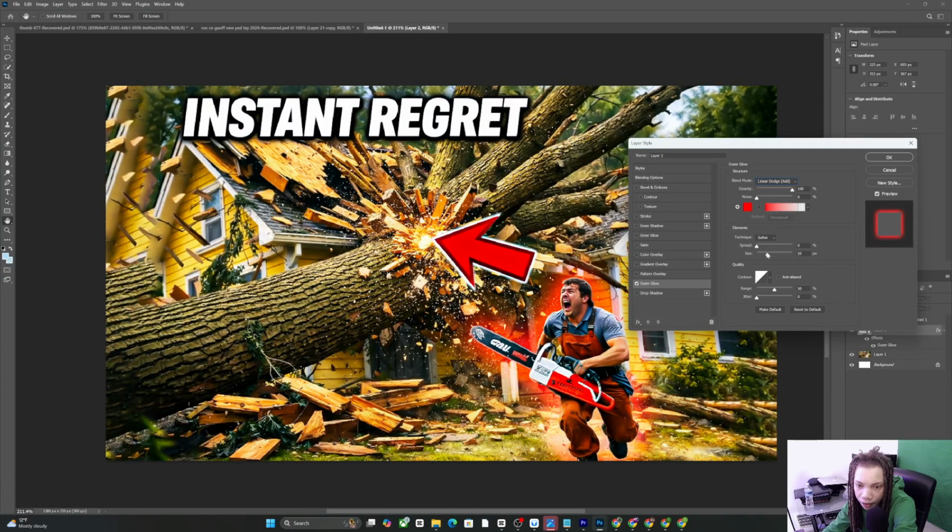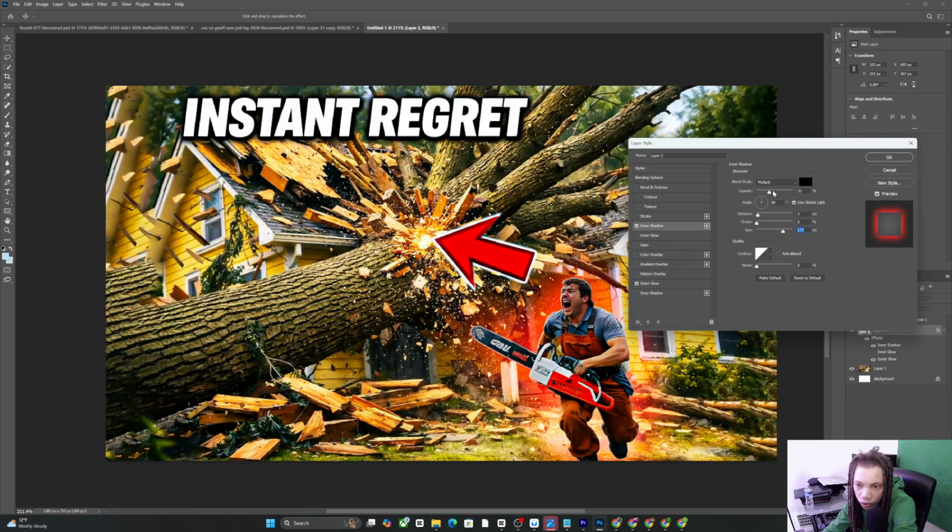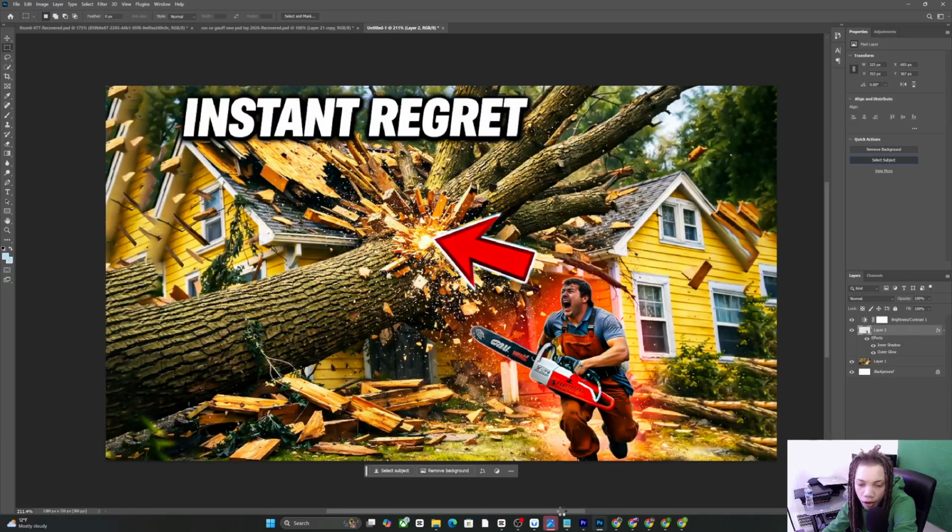And yeah, so we go to here, and this is basically what the glow is. That's basically the glow and the shadow.